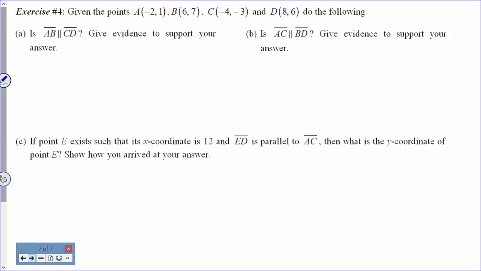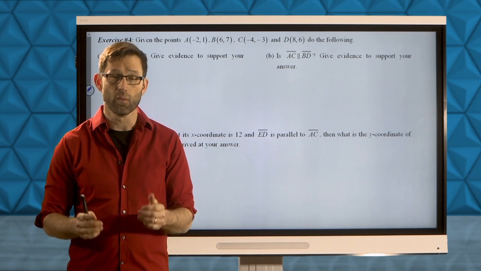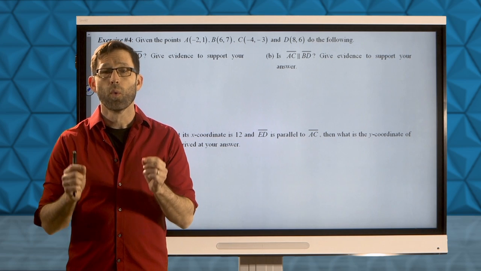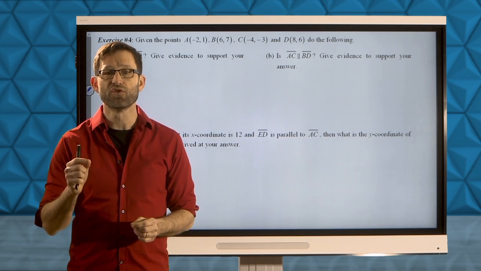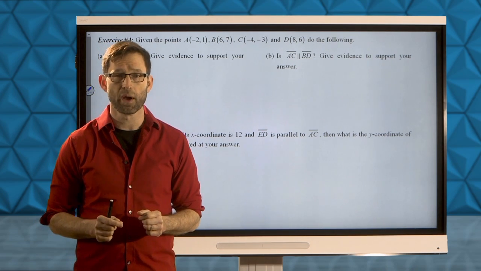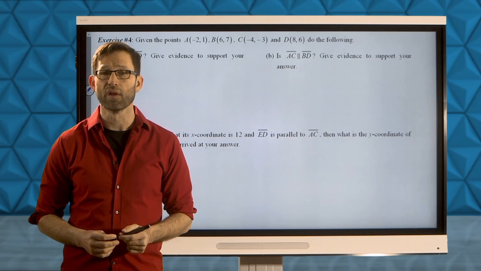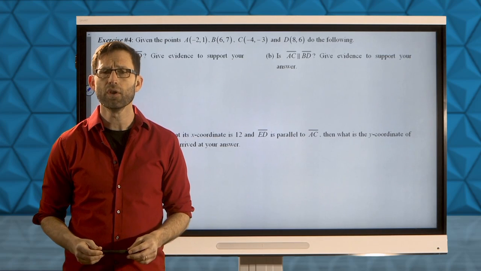All right, exercise number 4. Given points A, B, C, and D, do the following. Letter A asks us, is AB parallel to CD? Give evidence to support your answer. Well, for us, it's never going to be sufficient to just draw something out on the coordinate plane and say, well, they look parallel. We're going to have to use calculations, the tool of the slope calculation, in order to see whether or not these two line segments are parallel. But that's simple enough. What I'd like you to do is take a moment to calculate the slope of those two line segments and see what you would conclude.